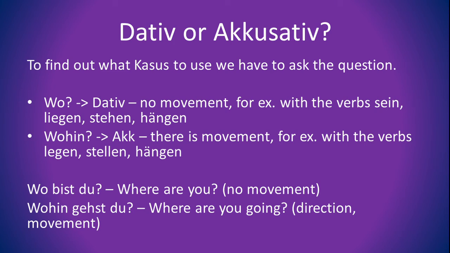And I've explained that already, but here is the short summary. Dative or accusative, how to recognize. You have to ask the question as usual. Wo, you use dative. For example, with verbs like sein, liegen, stehen, hängen, there's no movement. While with wohin, we use accusative. Legen, stellen, hängen. Here are two more examples. Wo bist du? No movement. Wohin gehst du? There is a direction, movement.